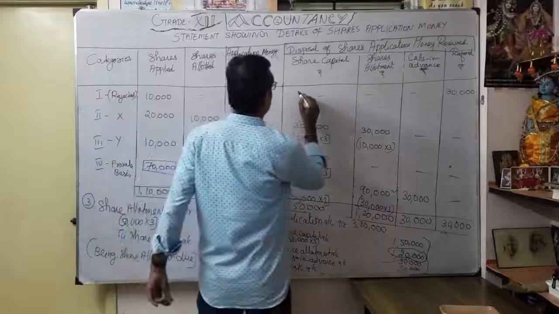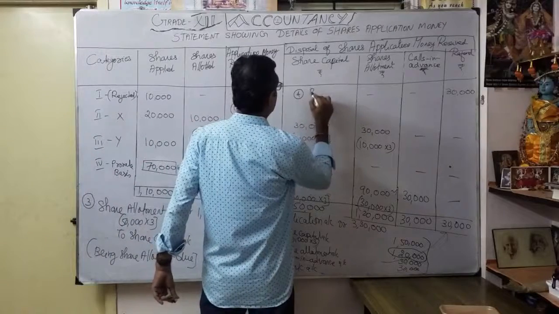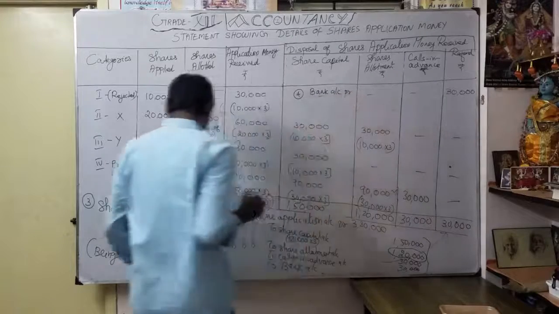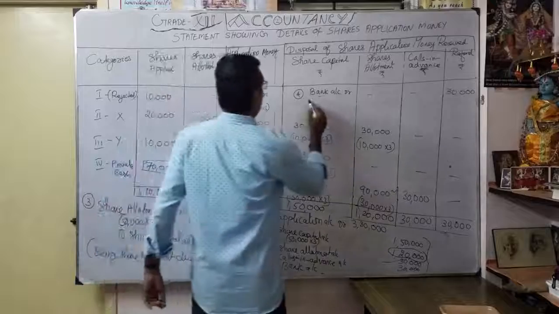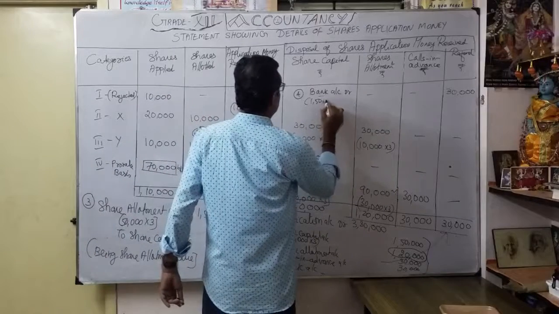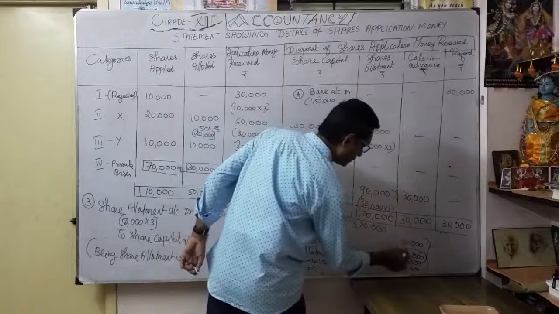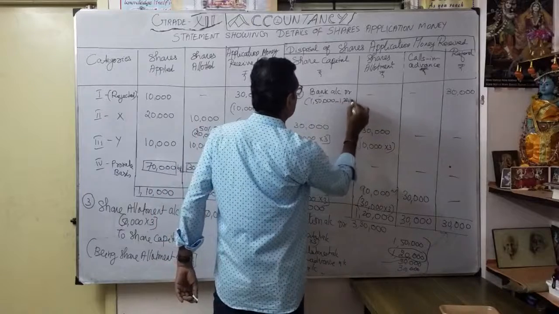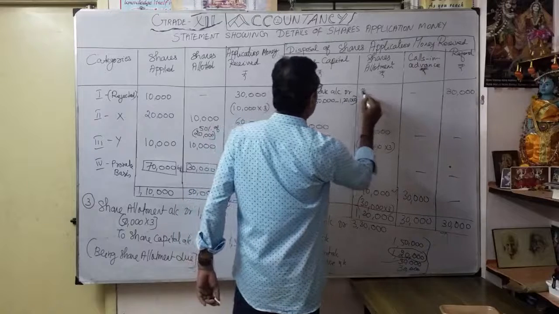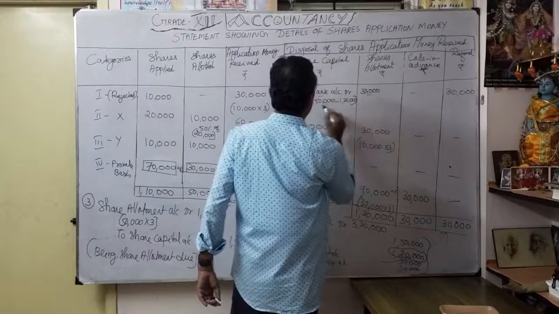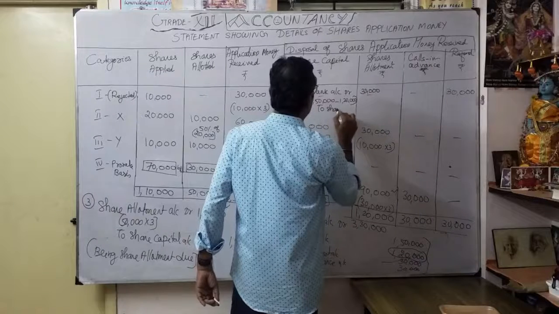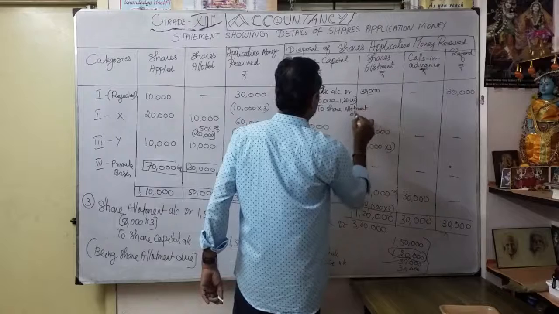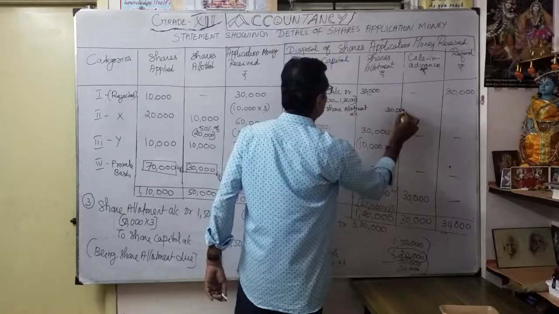I will mention here the fourth entry. So what is the entry? Bank account debit, how much? I will mention it for understanding. 1,50,000 due, already received 1,20,000 adjusted, correct? So minus 1,20,000, you get only 30,000 to share allotment account. You understood? Share allotment account 30,000.